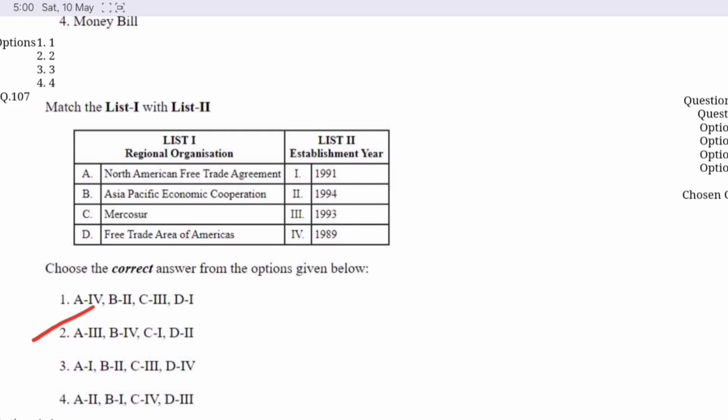NAFTA is in 1993. Asia Pacific Economic Cooperation is in 1989. Mercosur is in 1991 and the Free Trade Area of the Americas is in 1994.